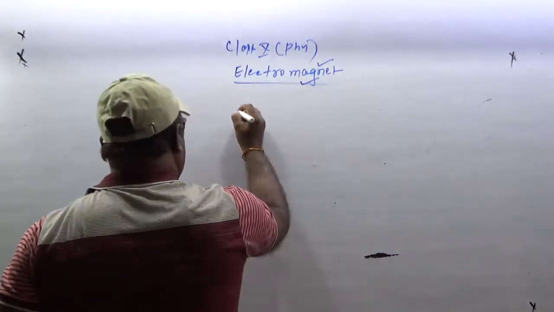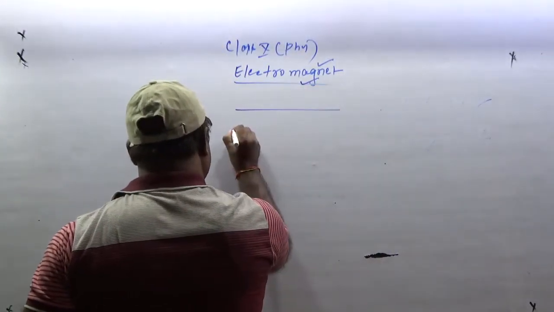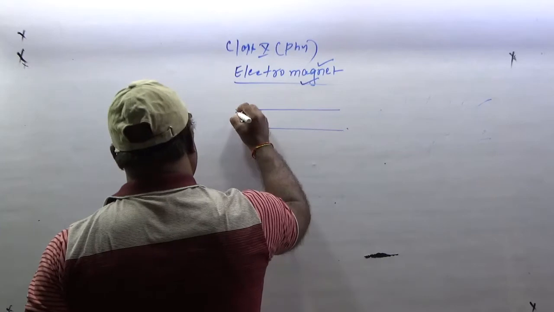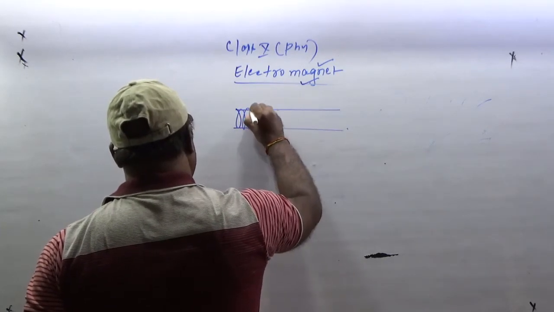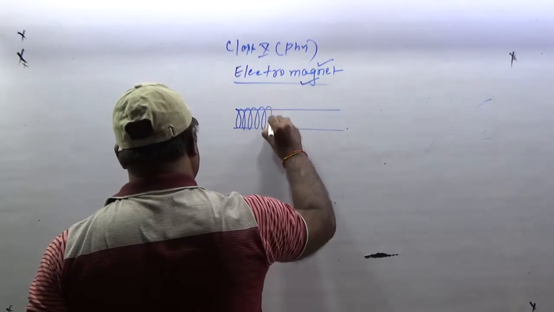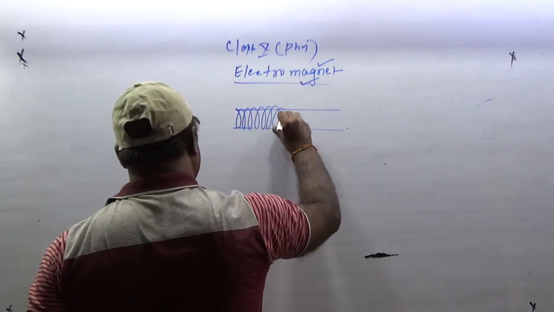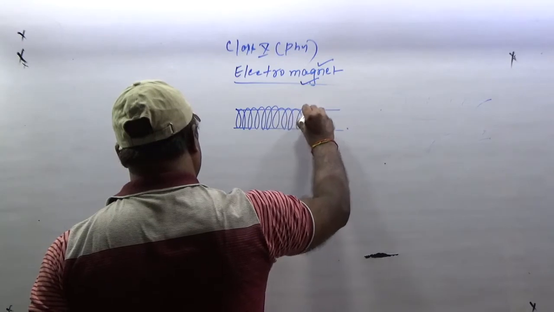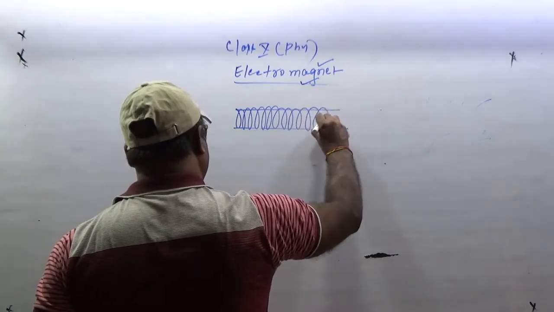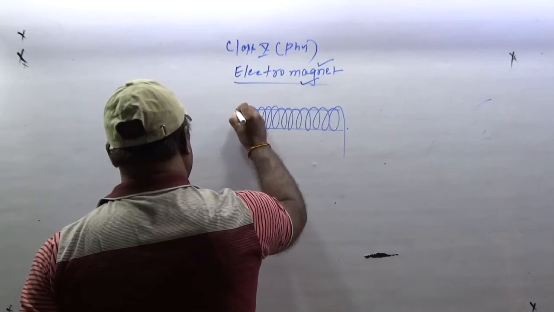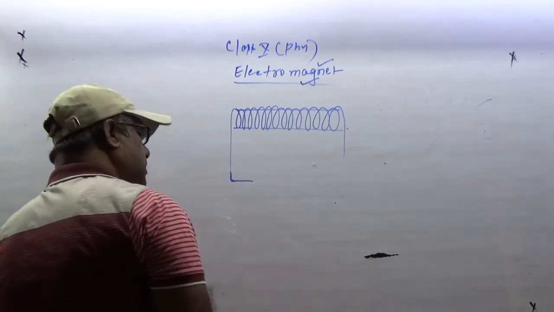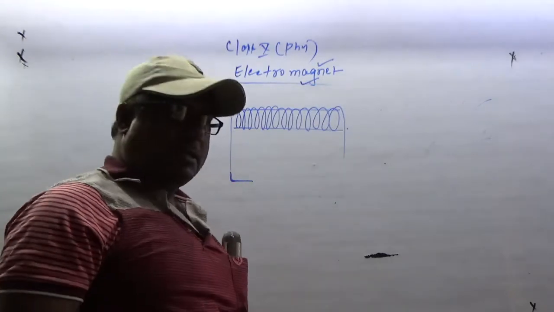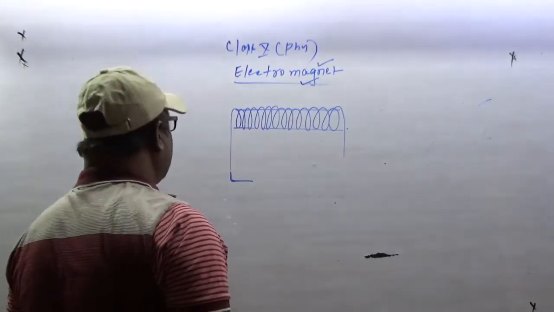Once again I am going to draw. This is a soft iron and the insulated copper wire has been wrapped over it. If you want to connect the rheostat, you can control the current, you can connect it, no problem.